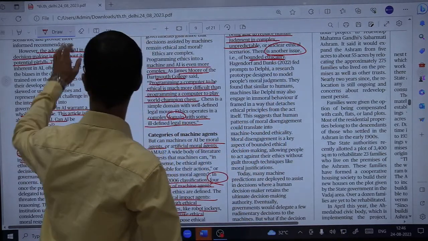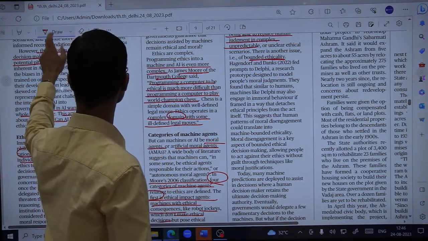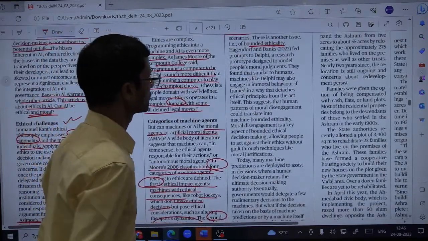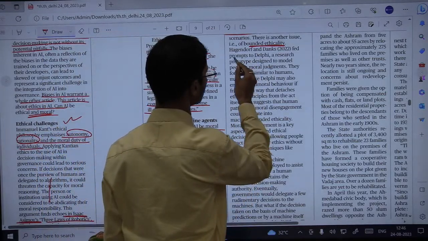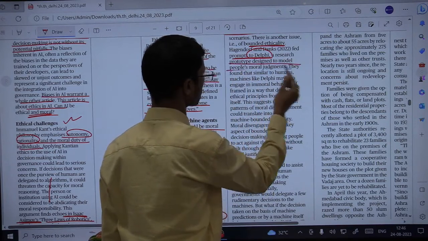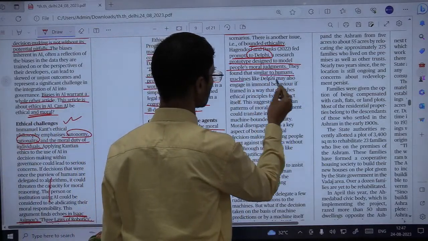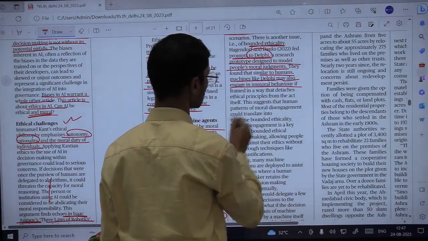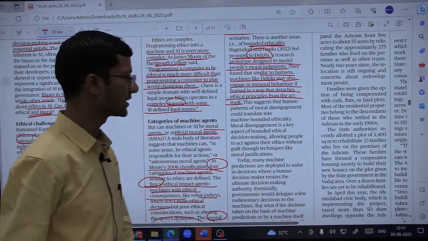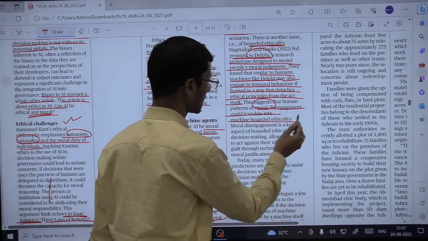Now, another issue is bounded ethicality. What exactly do we understand by the word bounded ethicality? It has been defined by Hagendorff and Danks. This relates to a technology platform called Delphi, a research prototype designed to model people's moral judgments. They found in their studies that, similar to humans, machines like Delphi may also engage in immoral behavior if framed in a way that detaches ethical principle from the act itself. So this suggests that human patterns of moral disengagement could translate into machine-bounded ethicality.